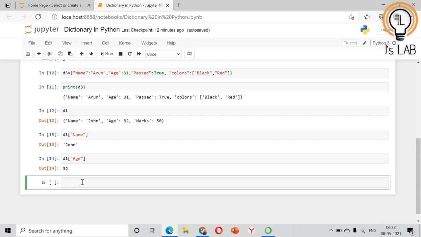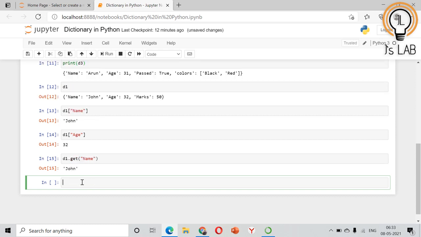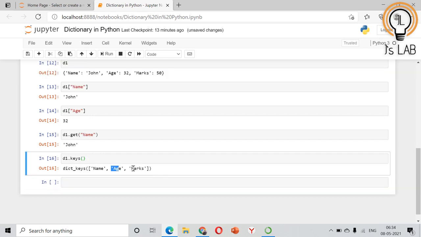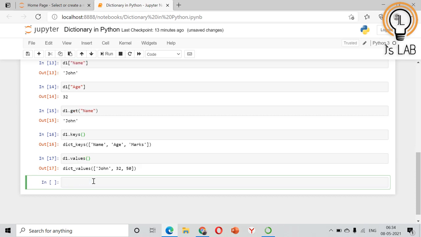Another way is you can use the get method. For example, d1 dot get name. It will give the value for the corresponding key. Now, in some cases we need all the keys in the dictionary, so you can use d1 dot keys. It will print all the keys in the dictionary. In the same way, we can access the values using values. It will print out all the values in the key value pairs.